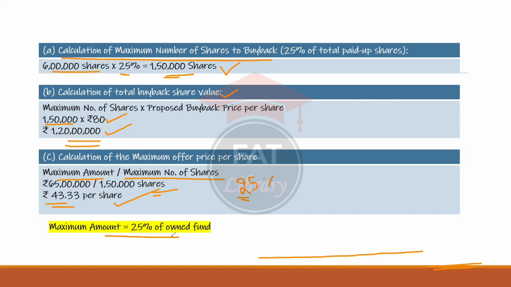This is how you should calculate the maximum number of shares to buy back, total buyback share value, and the maximum offer price per share.